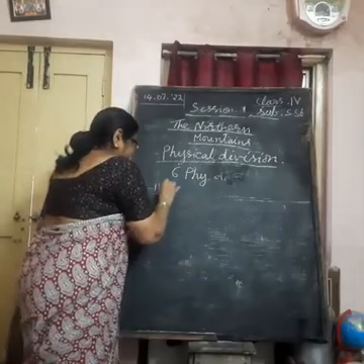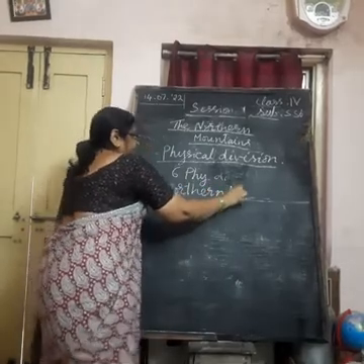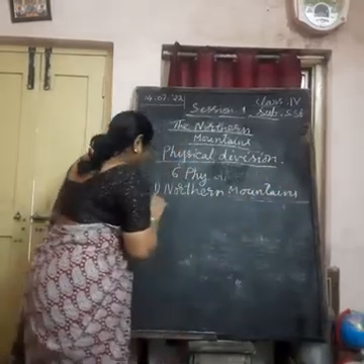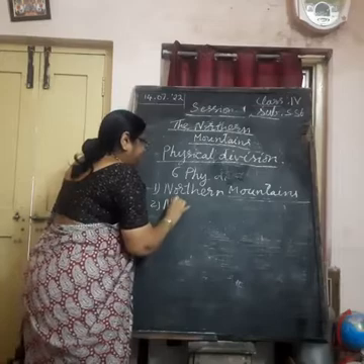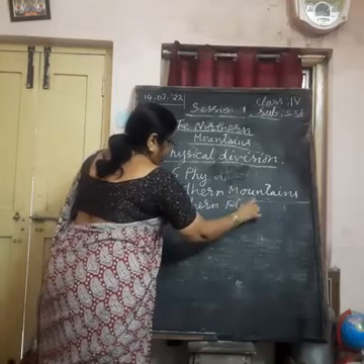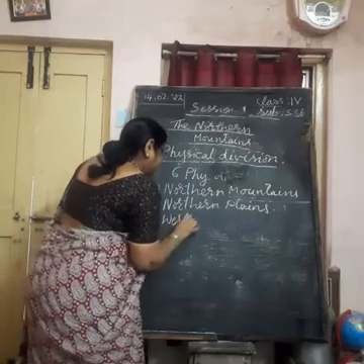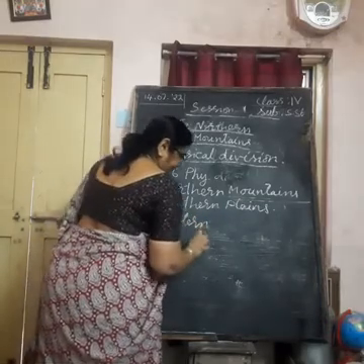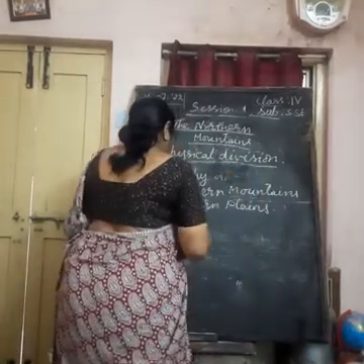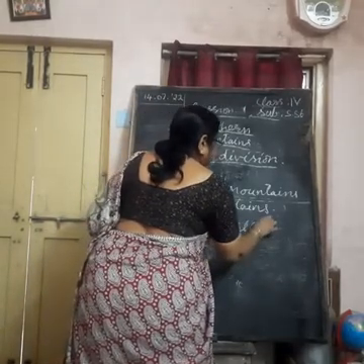They are: first, the northern mountains, second, the northern plains, third, western desert or Thar desert.